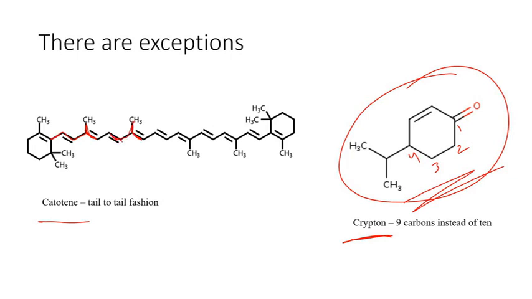So you can say that these two components are joined together in head to tail fashion. That's perfectly okay. But here, this is a head and this is a tail part, and here is a head, and here is the tail part. So now it has connected in a tail to tail fashion here. Here is head to tail, and tail to tail fashion.